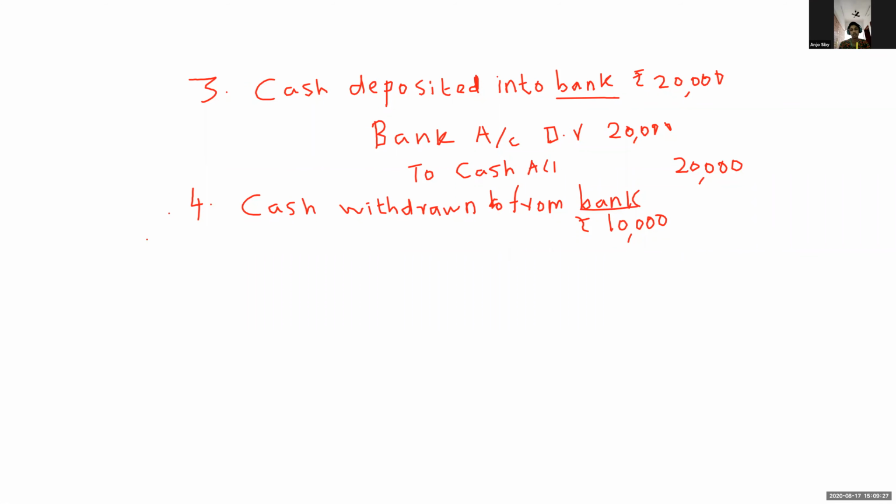Very good. Cash account debit to bank account.